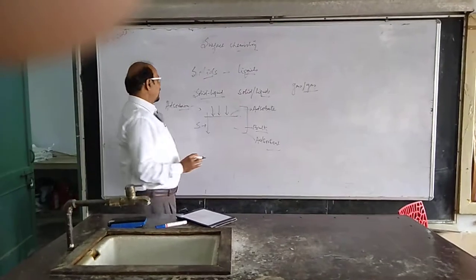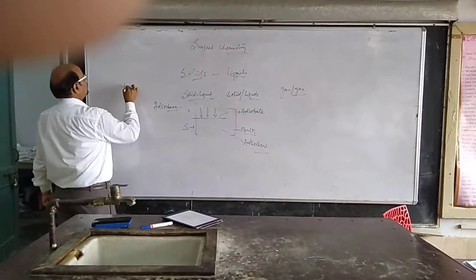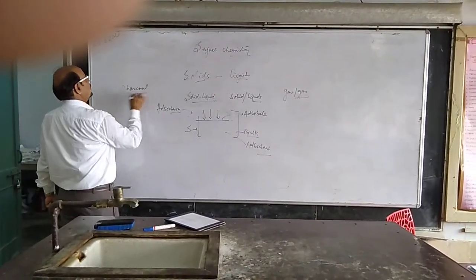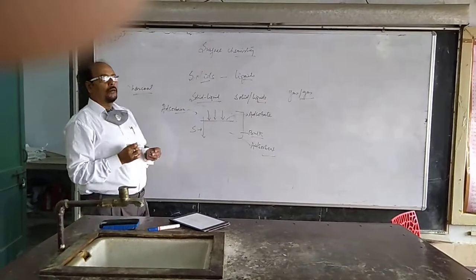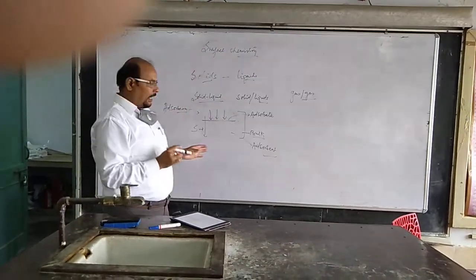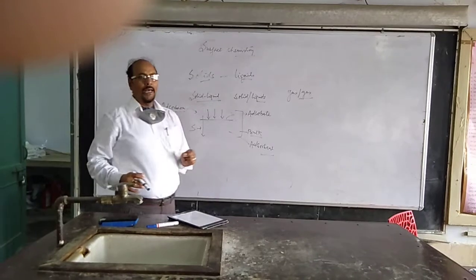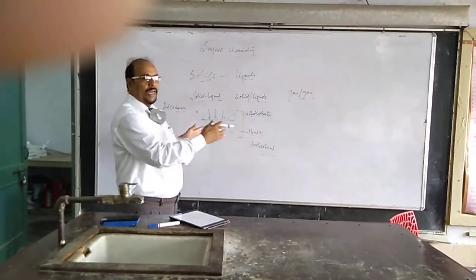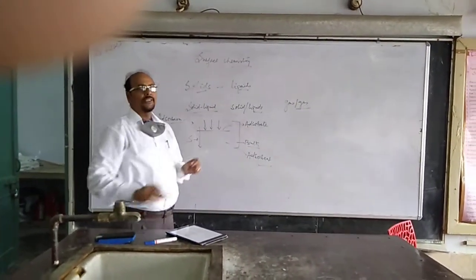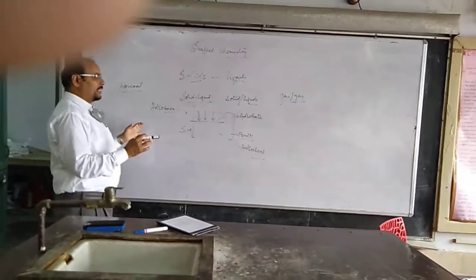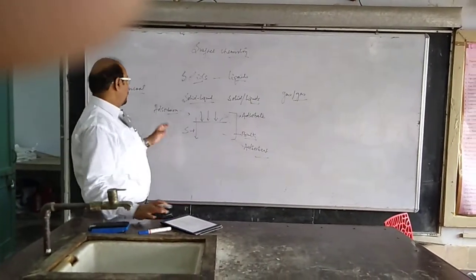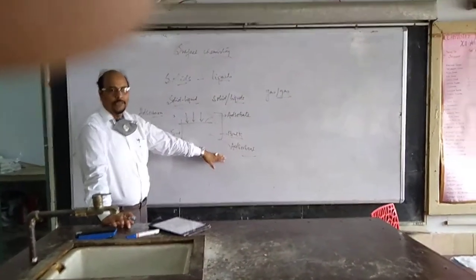And one best example is charcoal. Charcoal is a very good adsorbent because it is porous and it provides a larger surface area. So a larger surface area is one good reason for being an adsorbent.